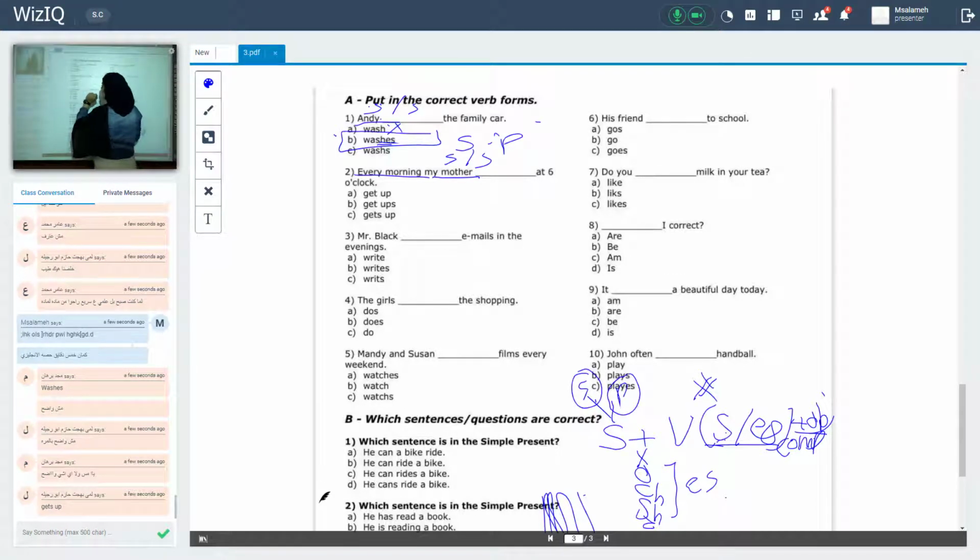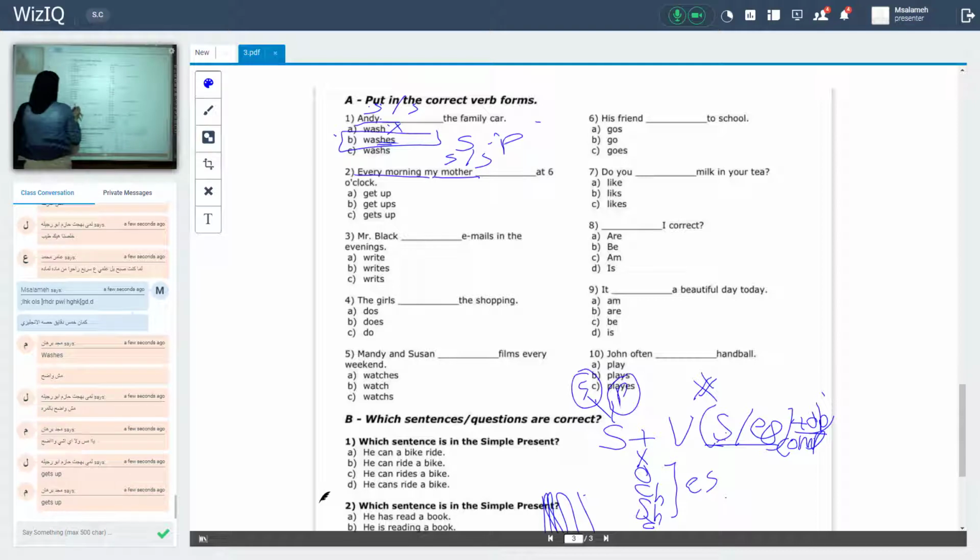Okay, look at these choices. Get up, gets up, get ups. Here, where is the verb? Get or up? Actually, it's get. So I should add what? Add S to the verb. Here to the verb, not to the preposition. Get up is wrong because I have a singular subject. Get ups is wrong because the S is added to what? To the phrase with the verb. The right answer is gets up.